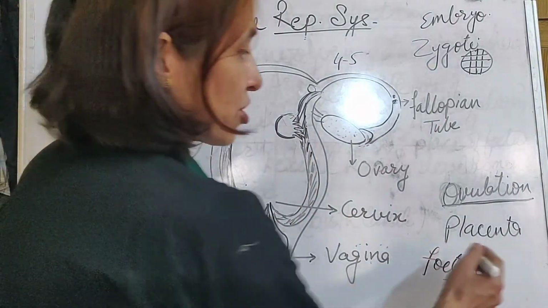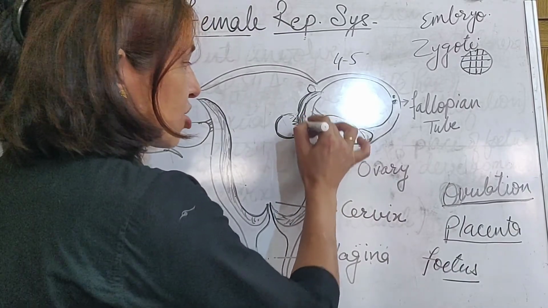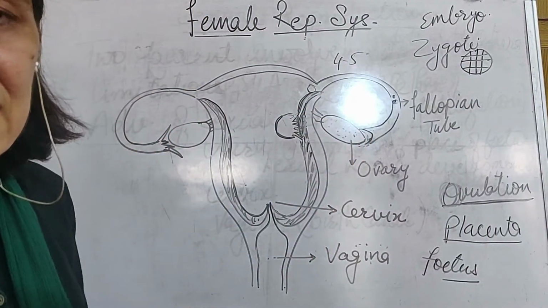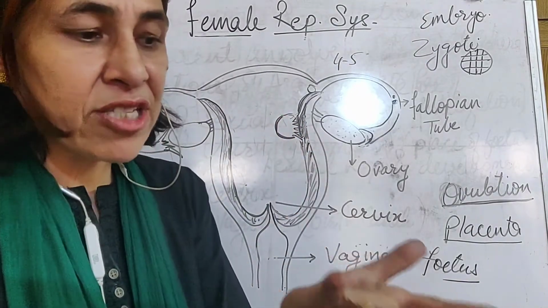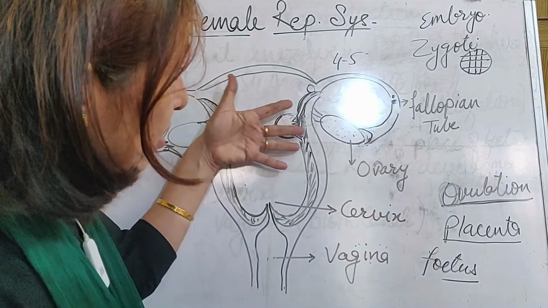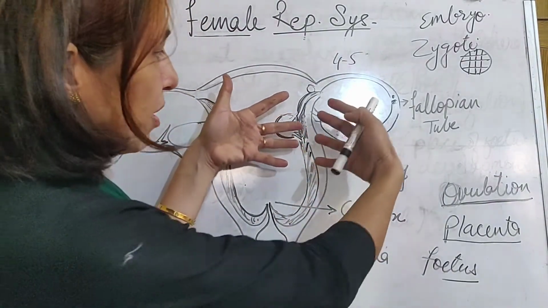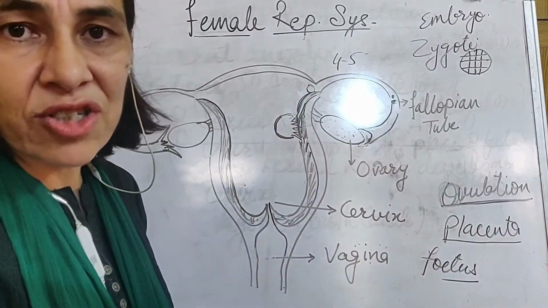So the question now is, what is the placenta? The placenta is a disc-shaped structure. This is the point of fixation of the fetus and the mother's body, which is disc-like, having villi-like projections from the fetus side and blood spaces from the mother side. The two are interconnected with each other.